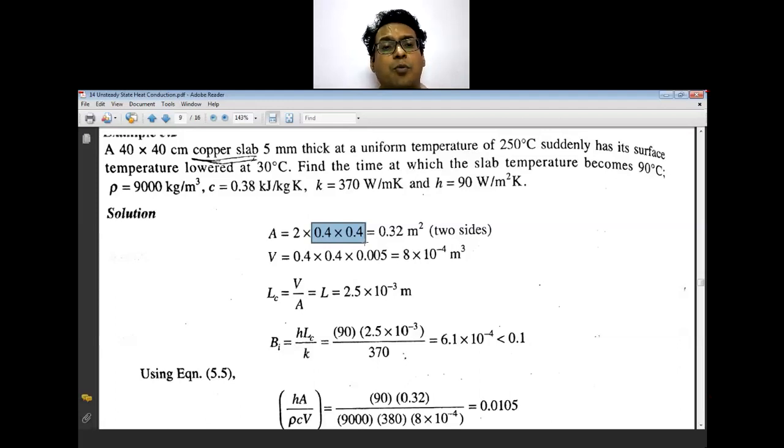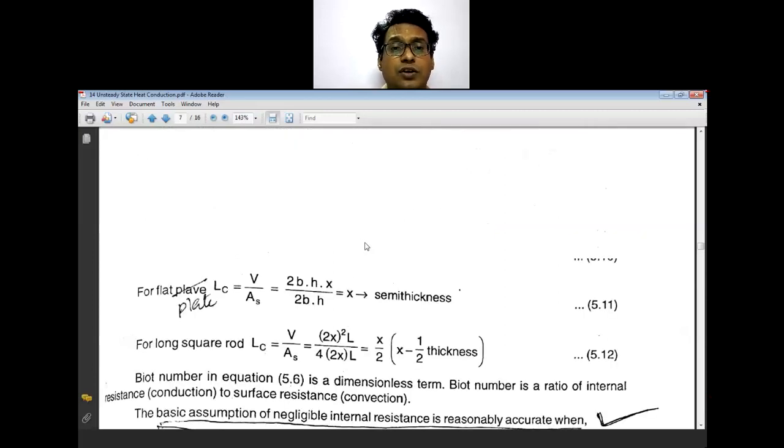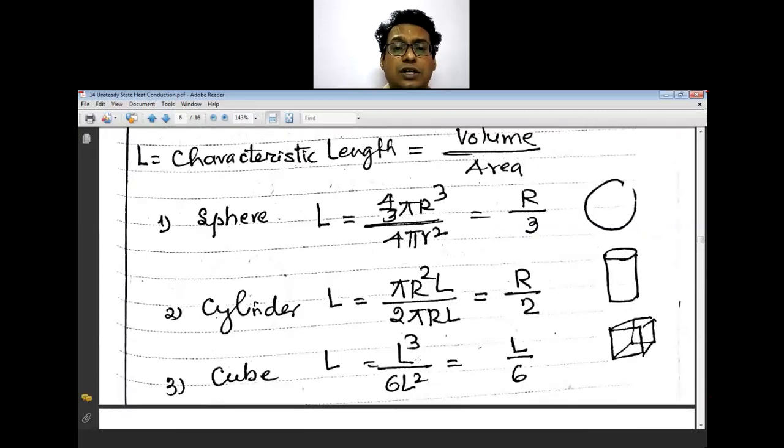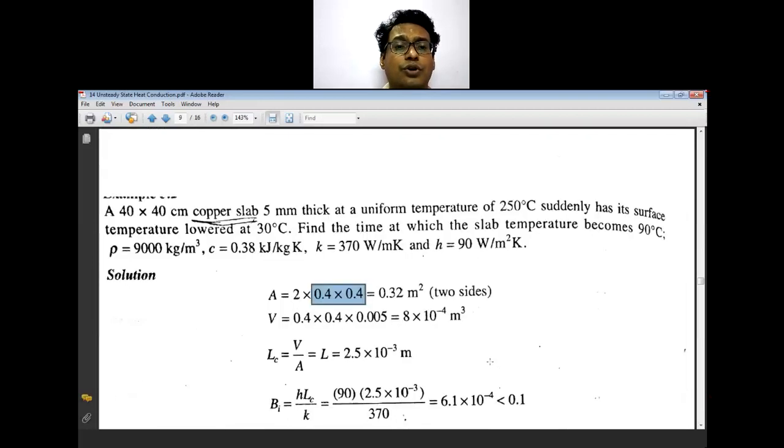So the characteristic length is V upon A, or you can calculate directly, remembering from these formulas. This is written for the cube, but this is a rectangular plate, so it is easy to calculate the area and the volume.